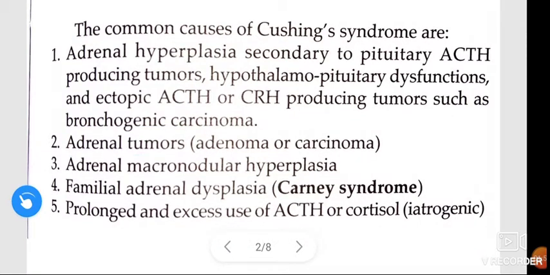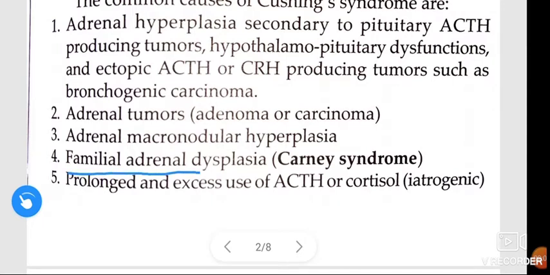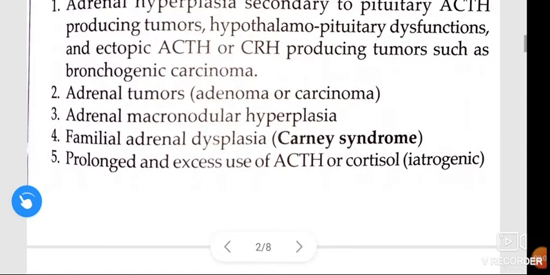Adrenal tumors, these are adenoma or carcinoma. Adrenal macronodular hyperplasia. Familial adrenal dysplasia, we call that Carney syndrome. Next, prolonged and excess use of adrenocorticotropic hormone or cortisol, we call that iatrogenic.